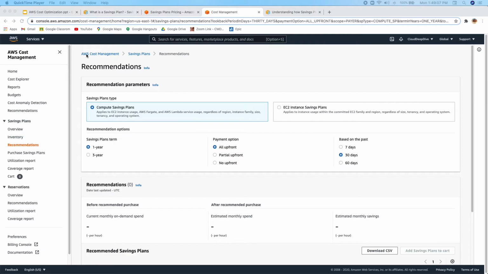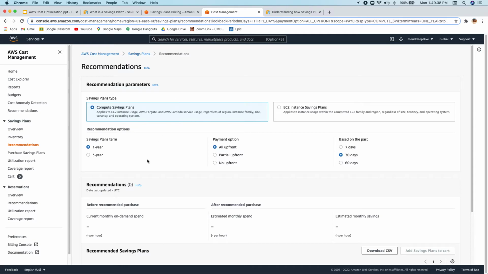So I'm in AWS Cost Explorer. Under saving plans, you will see a recommendation, where you will see all the recommendations based on your usage in your account. That will tell you how much you should spend or how much commitment you should make. If you have an organization, then I would suggest you go to your payer account and do it from there, because that will cover all your accounts' usage and give you a better recommendation instead of going to a single account.